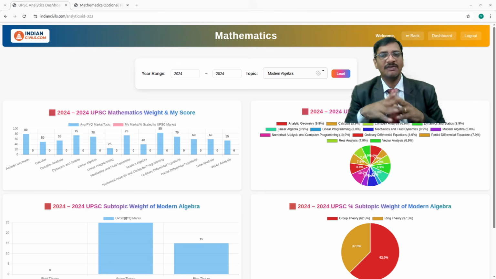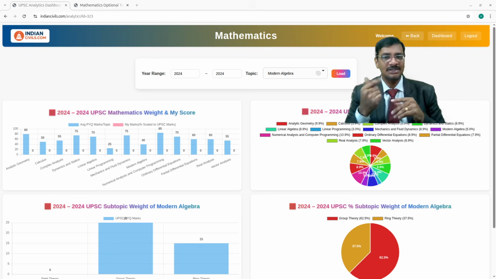So that way they have an advantage, as these physics topics are already covered, right? But many of my students simply ask, can I leave this particular topic? The answer to that is no. Whatever the topic may be, the answer is no, because UPSC comprehensively covers all the topics. It gives weightage to all the topics. That's why you cannot leave any topic in the mathematics syllabus out of all the 13 different topics.